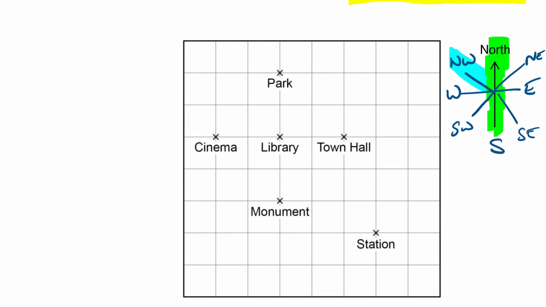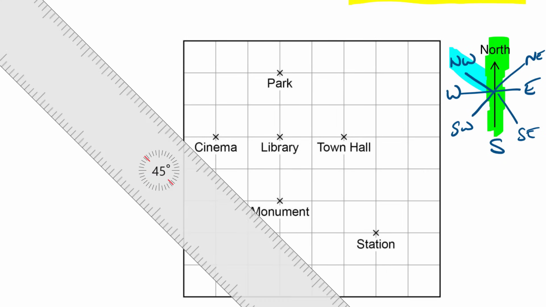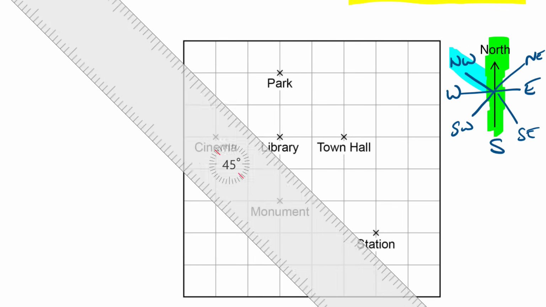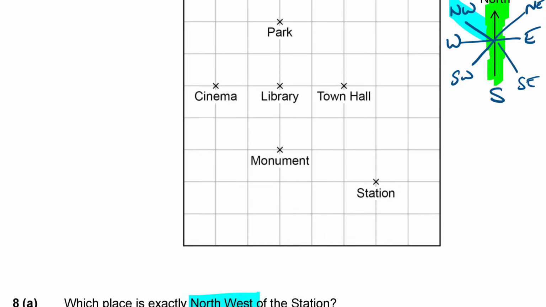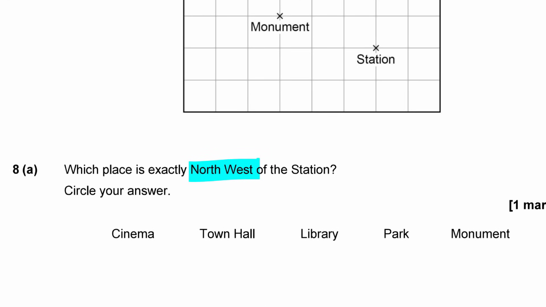So if we start at the station and we go northwest, let's get my ruler out to demonstrate that. Northwest is that direction, isn't it? So starting at the station and going northwest, you can see that the line goes straight to the library. So the answer is the library. Okay, so let's ring that one.